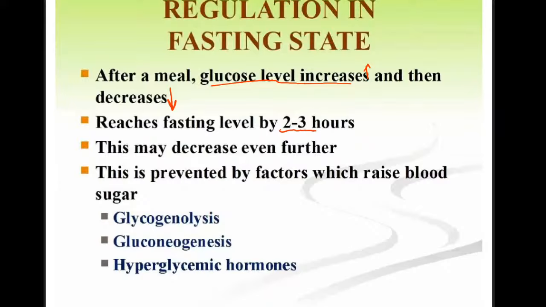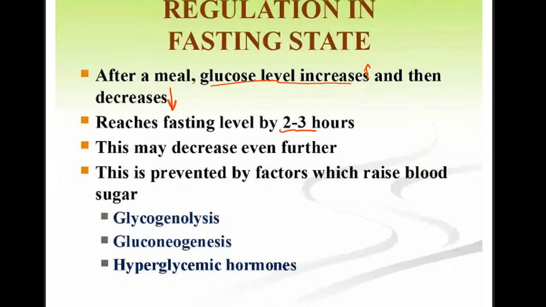What is postprandial state? It is the regulation just after the intake of food. Post means after, so postprandial means just after the intake of food. But here we are taking a meal, the glucose level increases, but after some time it decreases and reaches a fasting level by 2 to 3 hours. So it can decrease even further.